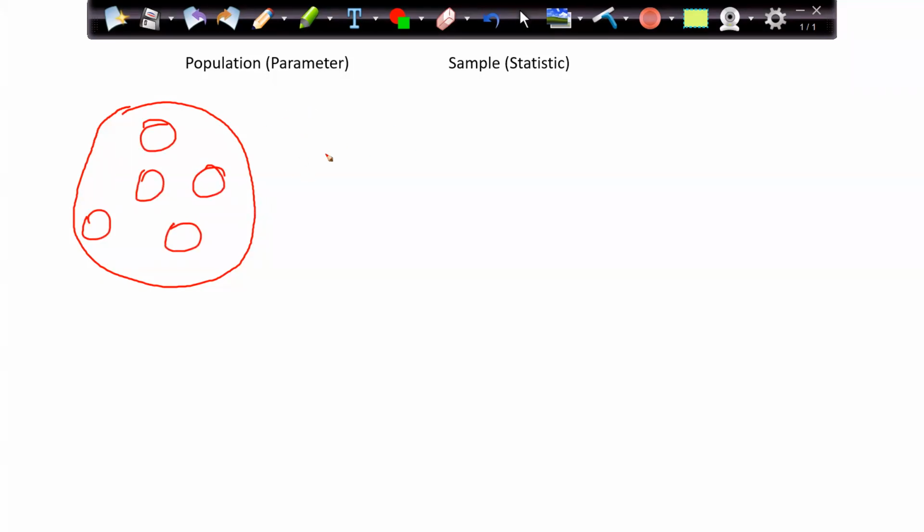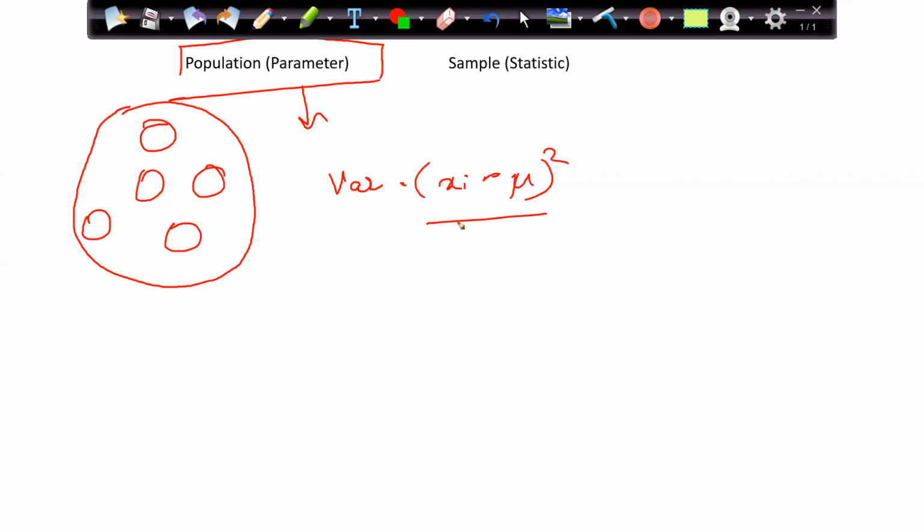So yesterday, when we talked about standard deviation and variance, we spoke about the population. I am assuming that I have the entire population with me. So the variance we calculated, Σ(xi − μ)² / n, is what we discussed for the population.